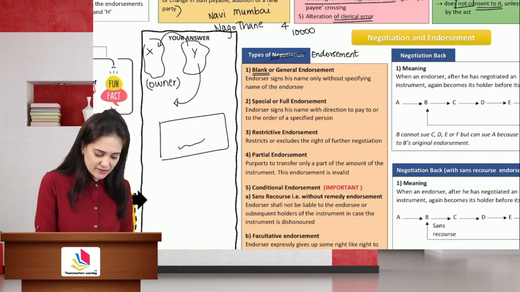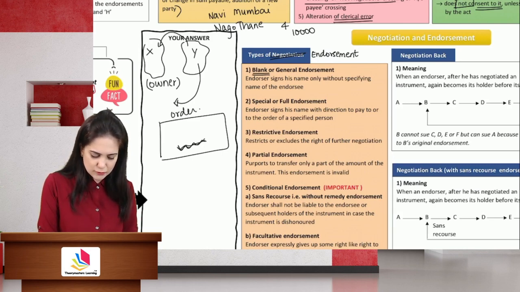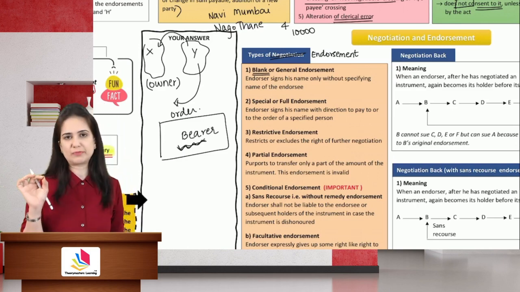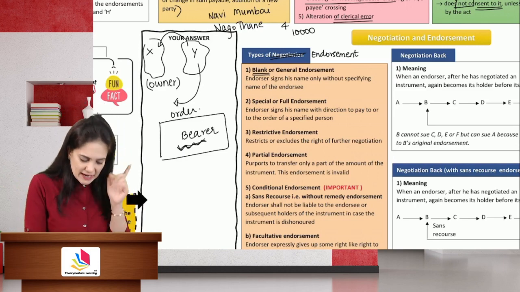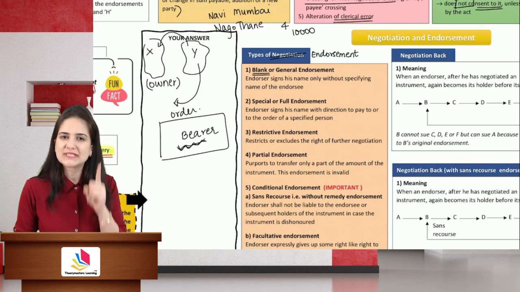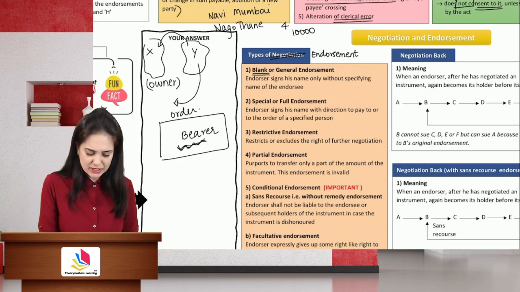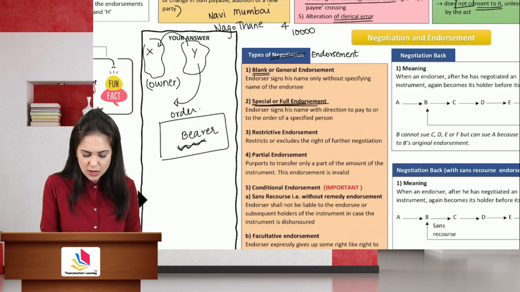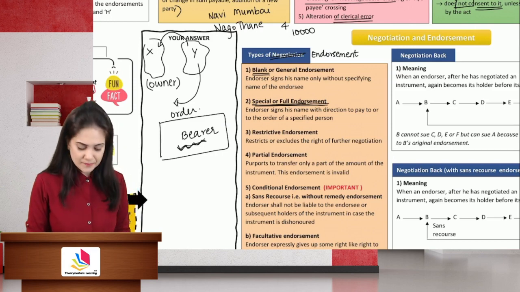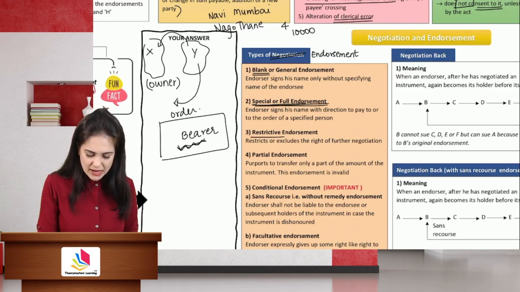So you may have an original order instrument, but because of this blank endorsement, your instrument is now considered a bearer instrument. But what if I write the name of the endorsee? Then it is known as endorsement in full or special endorsement. Restrictive endorsement: I say pay the money to X only.